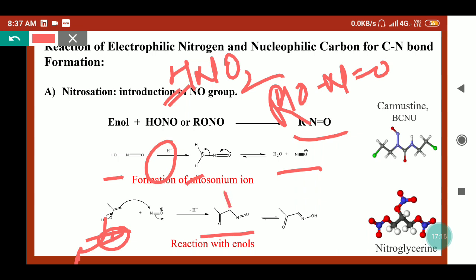If there is an alpha hydrogen present on the nearest carbon, that can shift through tautomerism and we can get the oximes.